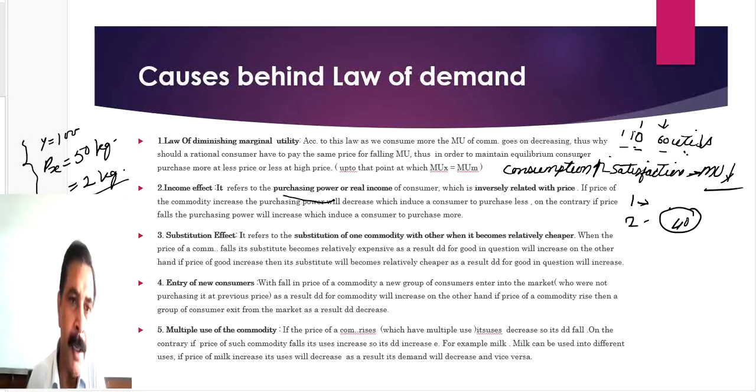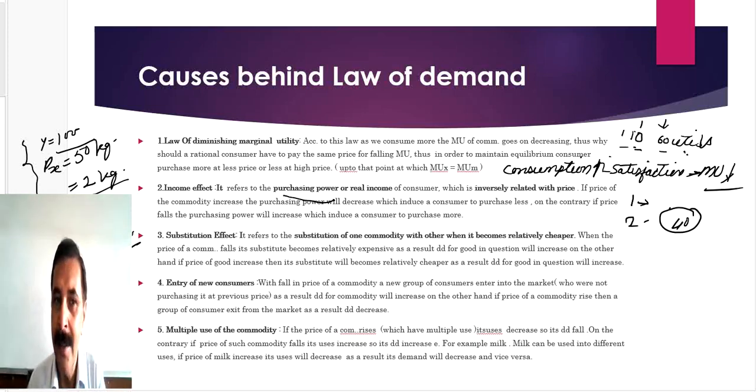When you enter into the market, you find that the price is 100 rupees. What will you do? Now you won't spend another 100 rupees. You will purchase only 1 kg, because the purchasing power of 100 rupees has decreased. So the price is high, your demand is low.